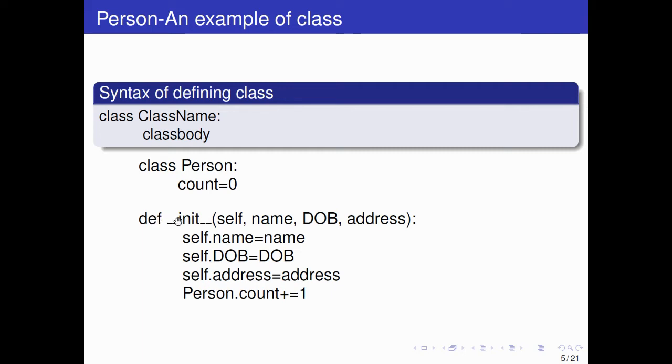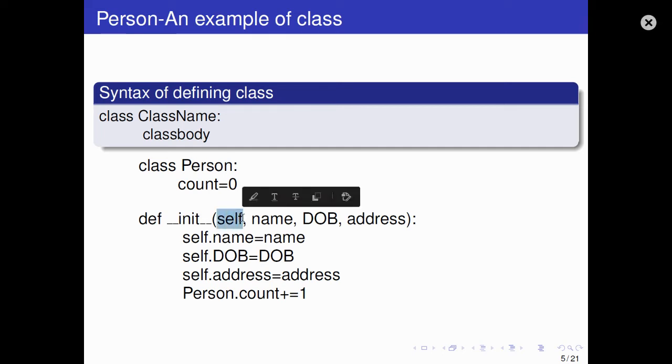So here you can see def double underscore init double underscore. This double underscore you have already seen when we were calling def main, and at the end we were writing if double underscore name double underscore double equal to double underscore main. So double underscore is used with special functions. So def, this is the constructor of a class.